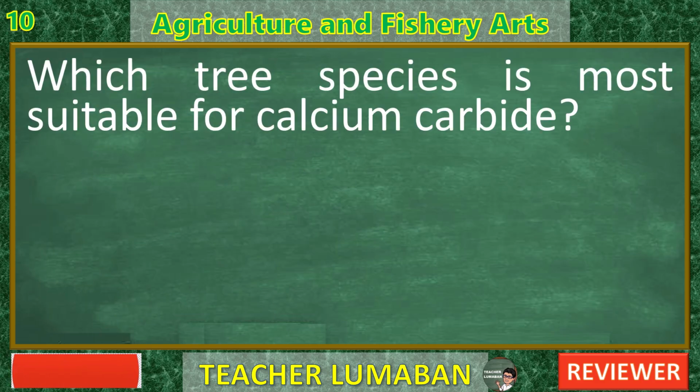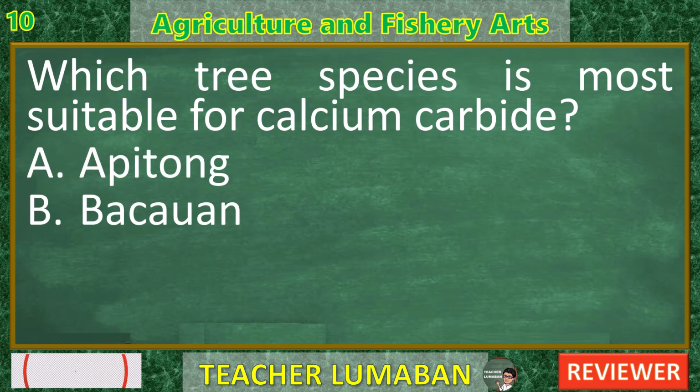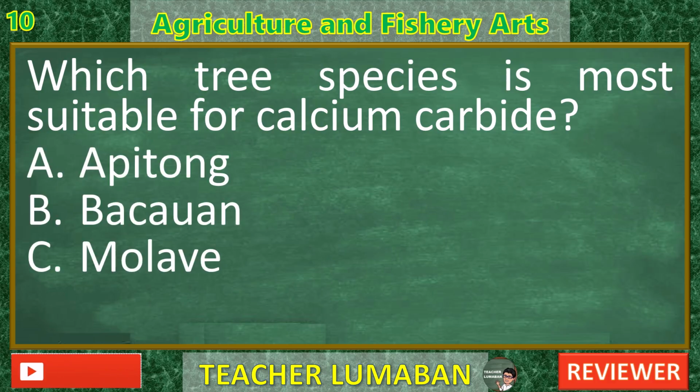Which tree species is most suitable for calcium carbide? A. Pitong. B. Bacoan. C. Molave. D. Nara. In the next 5 seconds, select the best response from the available options.